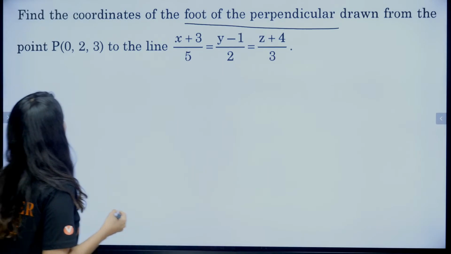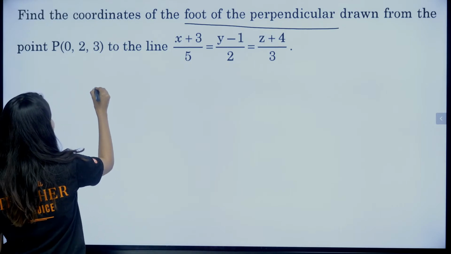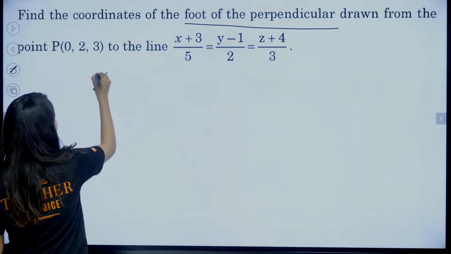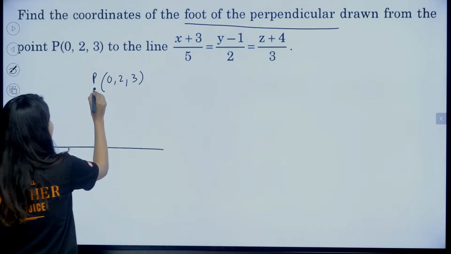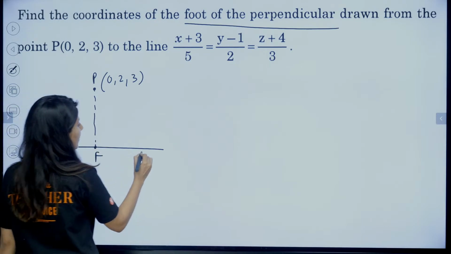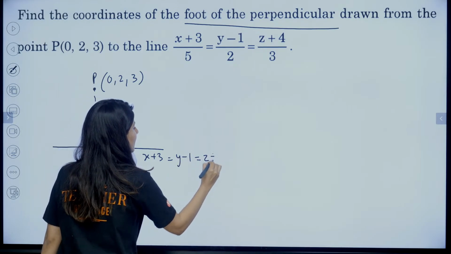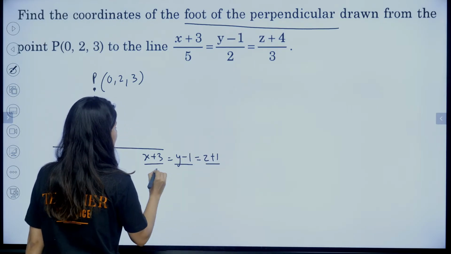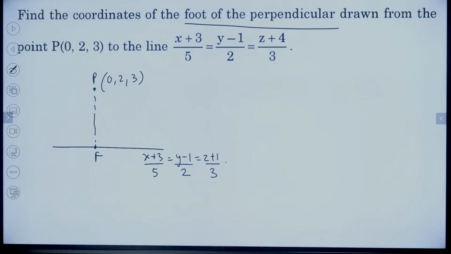Okay. All right. Find the coordinates of foot of perpendicular drawn. So what is happening? We have a point P which is 0, 2, 3, and we have a line, and we are looking for this foot of perpendicular F. The line is x plus 3, y minus 1, z plus 1 upon 5, 2 and 3. Okay. All right.